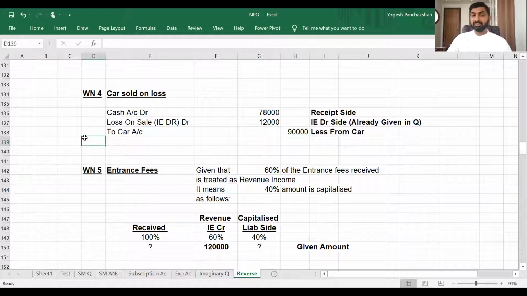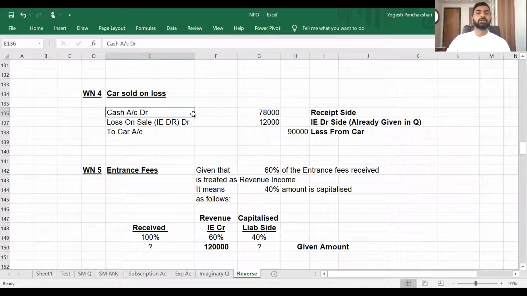Regarding car sold, always remember, even if you are at CA final level, I'll suggest the same thing. Whenever you sell something, write down the journal entry. The journal entry is given: cash account debit, loss on sale account debit, that is loss on car sold, and credit to car. Car is 90,000 worth and loss is 12,000. So amount received is 78,000, the balancing figure. So this will go to the receipt side.